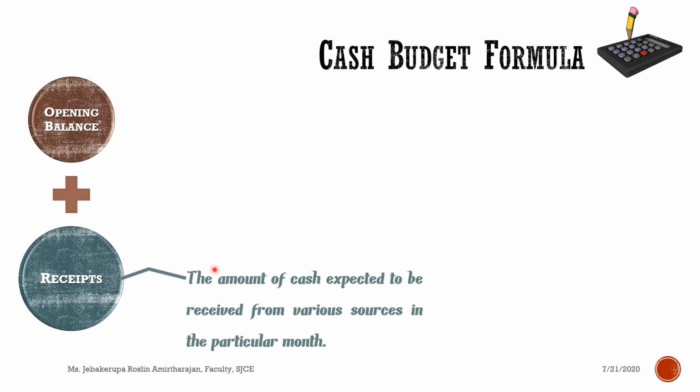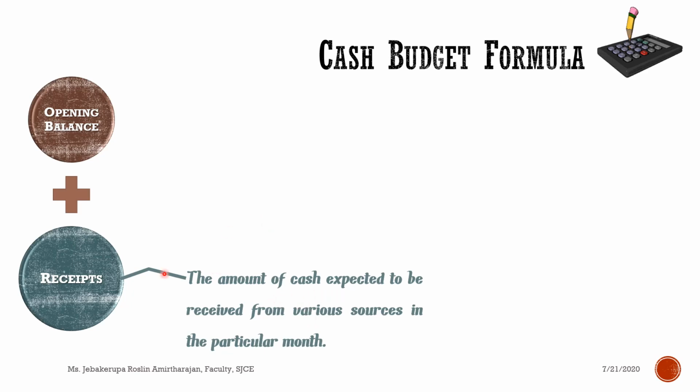Why do you have to note the words cash expected to be received? As I told you in the beginning, cash budget is a budget prepared to predict the future cash requirements. You're predicting the future cash requirement, that is, before the expenses happen or before the amount is received. You're just predicting that from this source I may get this amount, from this source I may get this amount, and to this particular application I have to pay this amount. So you're predicting the expenses you have and the receipts you may receive. That is why it is called cash expected.